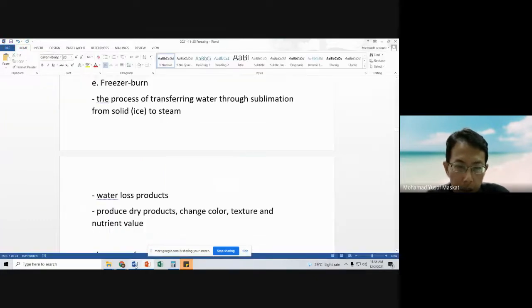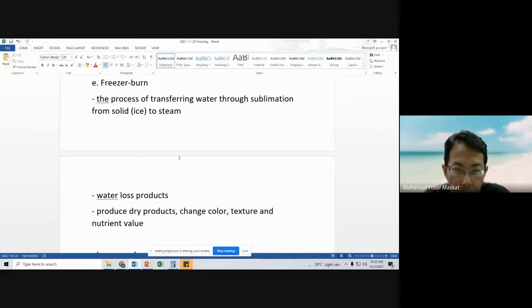For this one, when we expose our product to a lower temperature environment, usually the relative humidity, or RH, is lower, and the product usually contains high moisture content. So there will be a gradient where in the product there is a high amount of water vapor, whereas on the outside there is a lower amount of water vapor.